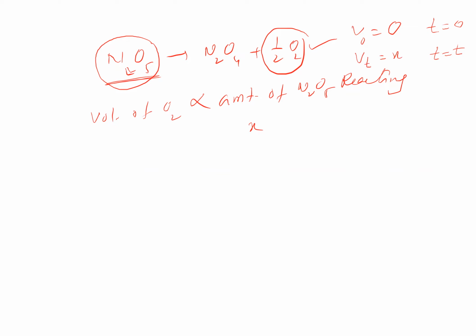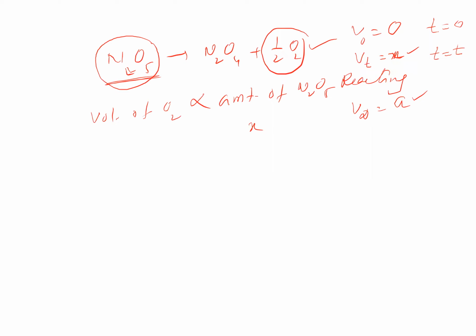Then we require the value of A. Value of A means the initial concentration. At the end of the reaction, the volume of oxygen given can be taken as the initial amount of N2O5, because you are measuring N2O5 in terms of oxygen gas. At the end of the reaction, complete N2O5 has dissociated. So we take V infinity as the A value. That way we got the value of A and the value of X, and therefore you can find the K value.